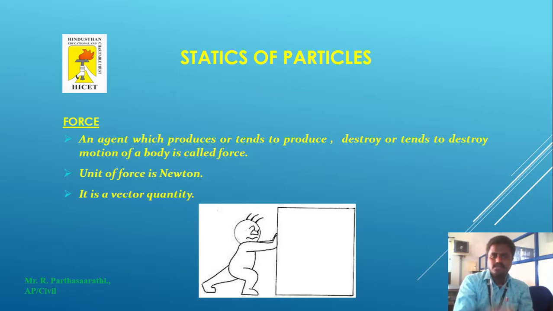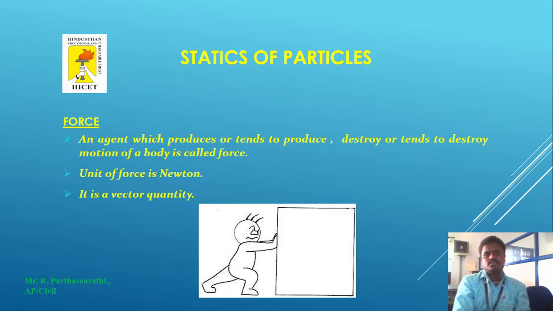These forces are given by an agent, one of the people. People will give a force, and that particle will move some distance. It depends upon the person's capacity, force, and strength. Whatever amount of force acts on the particle, the particle will undergo some deformation. So it is called a force. Formally, a force produces or tends to produce, or destroys or tends to destroy, the motion of a body.